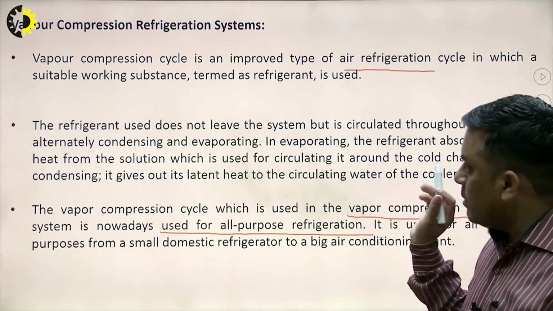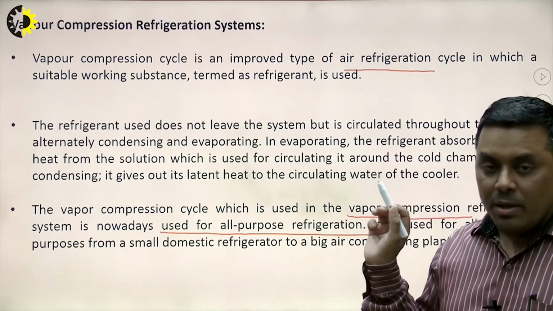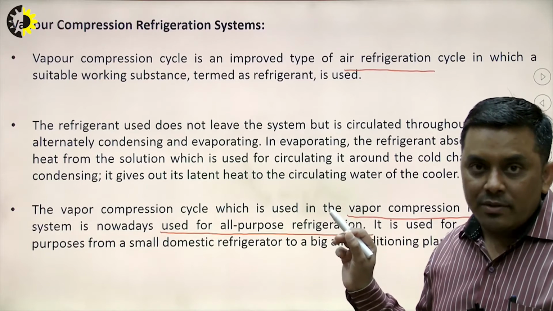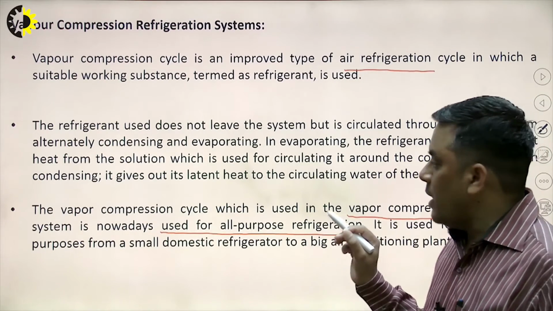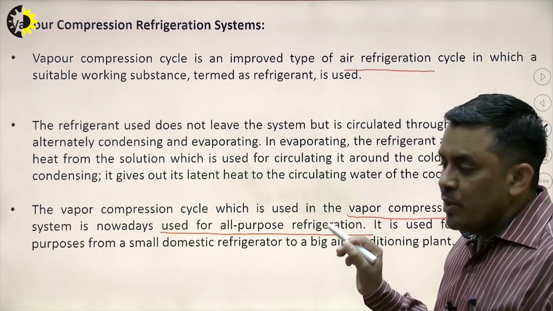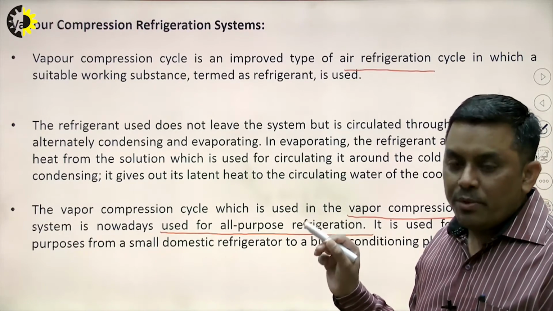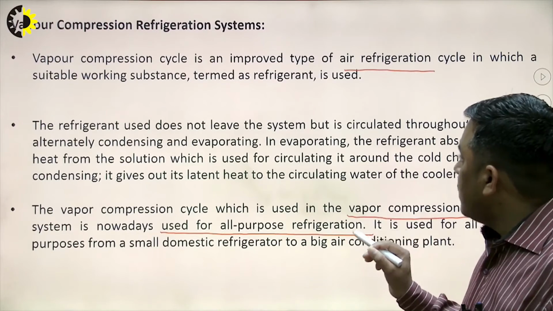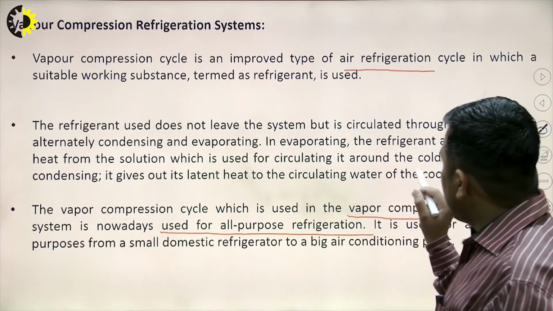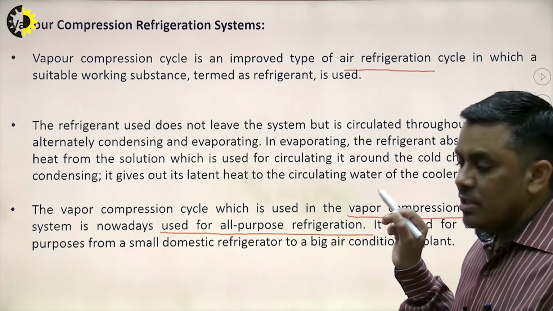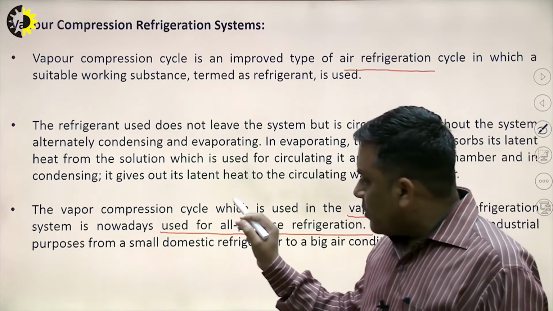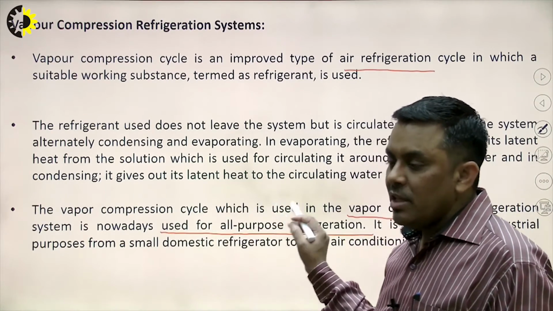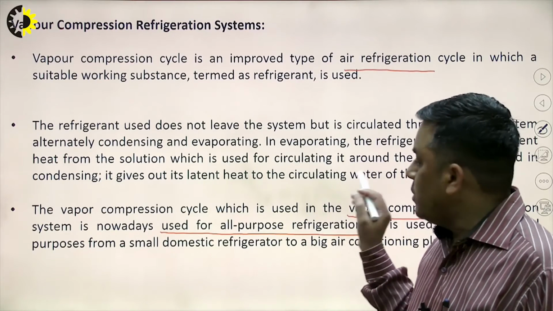So, one thing must be clear here. Here the vapor refrigerants are compressed, their phases are transformed in the condenser and evaporator, through which the latent heat of the refrigerant also comes in the picture. That is why it is the improved version of the air refrigeration system, and this is the reason it is commercially very useful.